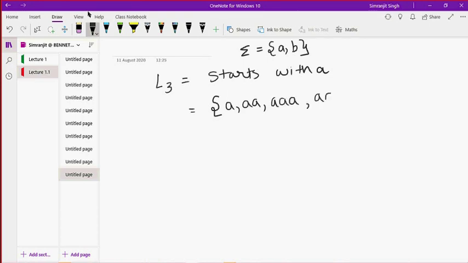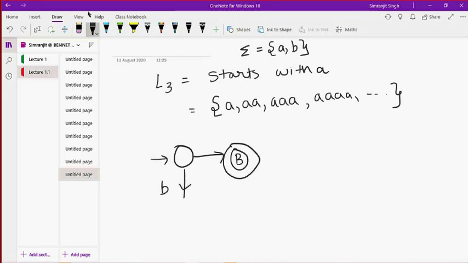I am just writing a finite representation, and it is like this. Just don't worry about this right now. Just assume that this exists here by magic. I will tell you how to make it. I just want to make sure that you understand the working of it.